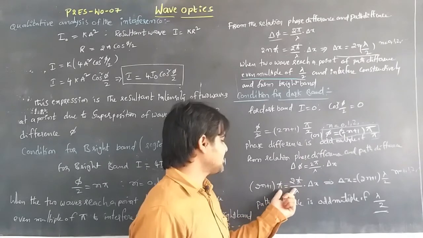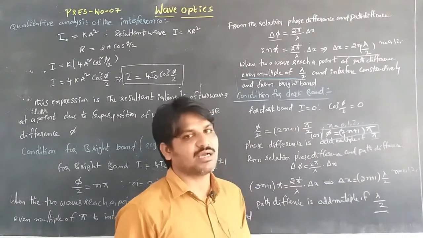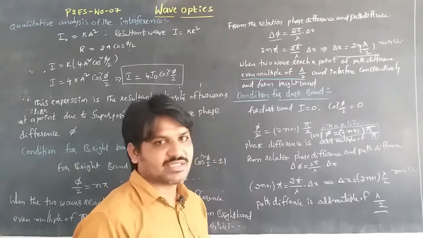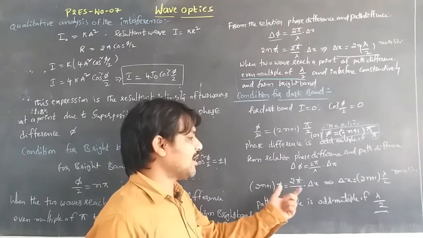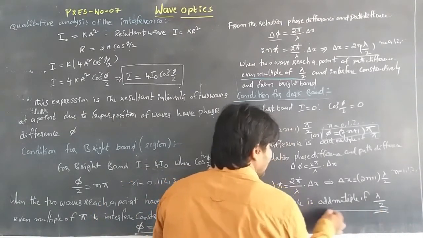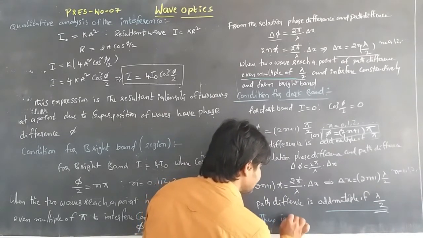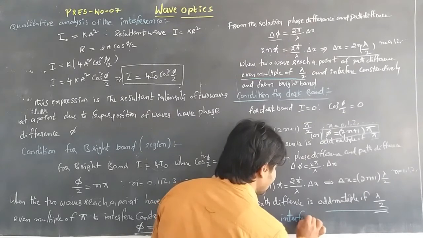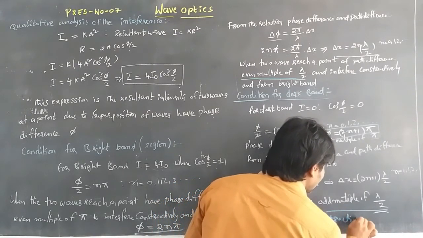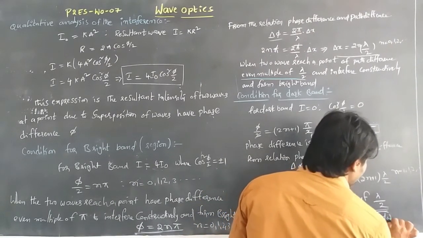From the calculation, taking 2 pi by lambda to the other side, lambda by 2 is formed. So when the two waves reach a point with a path difference of an odd multiple of lambda by 2, they interfere destructively and a dark band is produced.